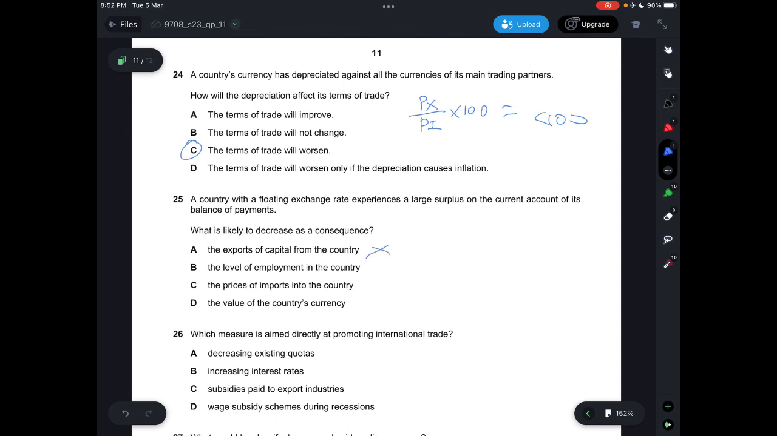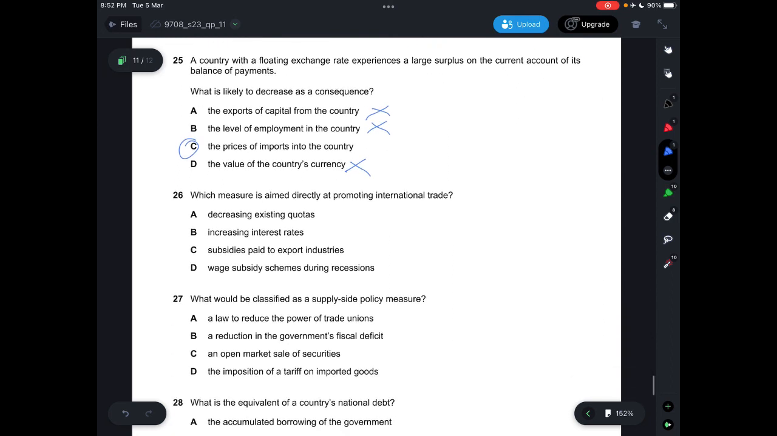B says the level of employment, which is incorrect. C says the price of imports into the country, which is correct because there's a large surplus, meaning that there is an increase in exchange rate. Now the prices of imports would now decrease, making it much cheaper to purchase. D says the value of the country's currency, which is incorrect because there will be an increase in the country's currency.